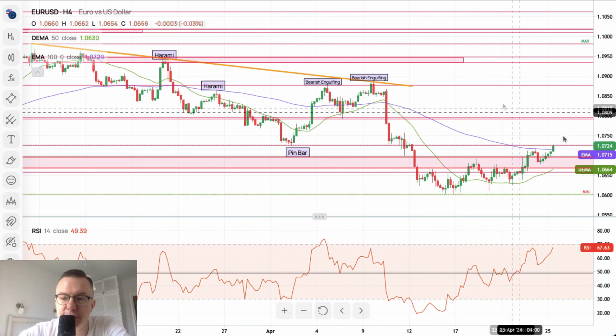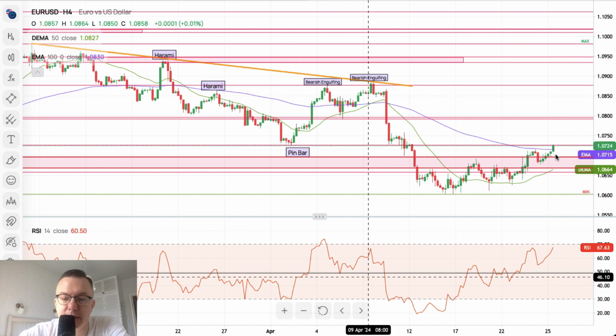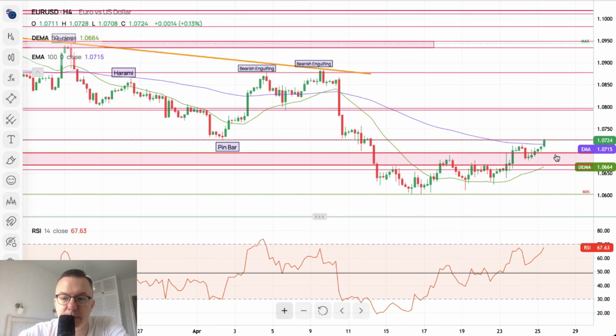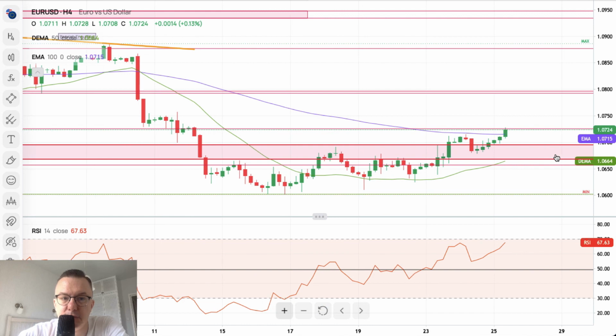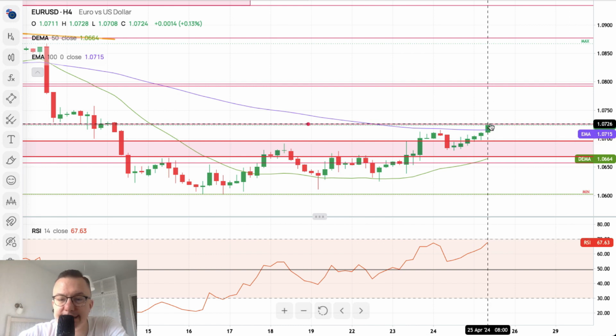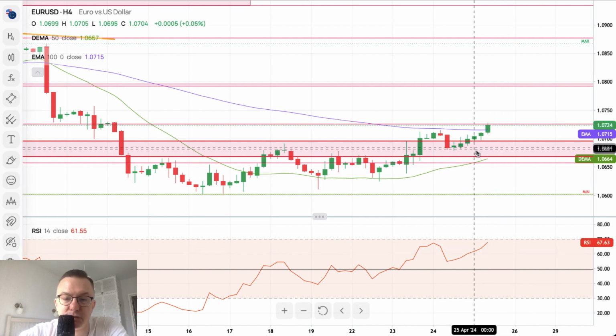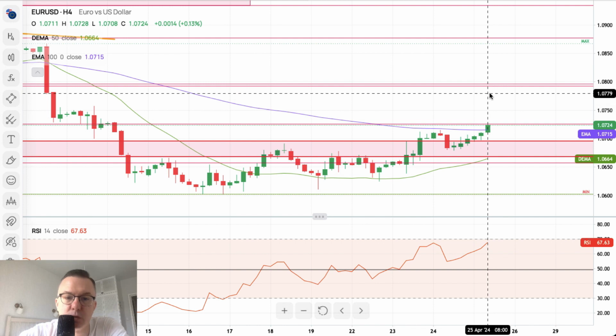Euro dollar 4-hour chart is showing us another very nice extension to the upside after the market breaks above the 50 periods moving average and 100 periods moving average. 100 period is located at 1.0715. Now we are testing the technical resistance located at 1.0726. The momentum is strong, the momentum is positive. It looks like the market wants to go higher.